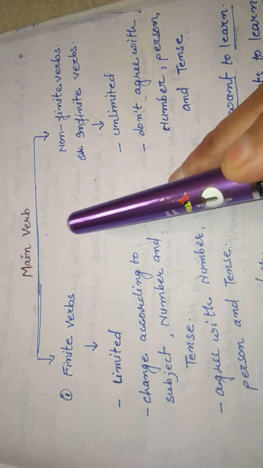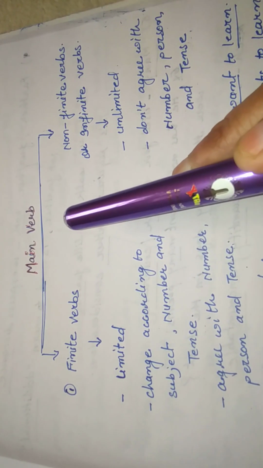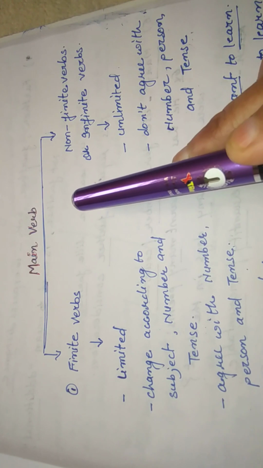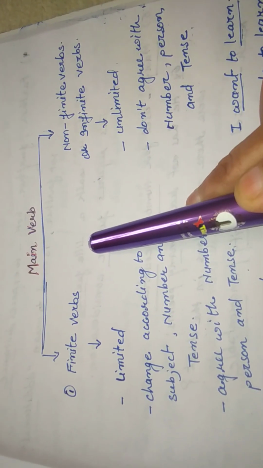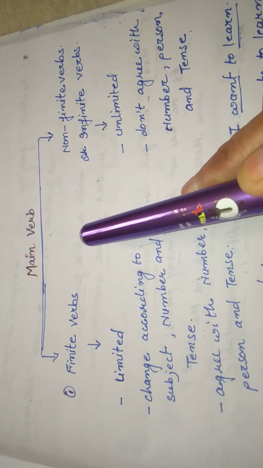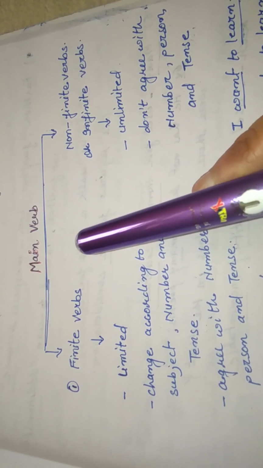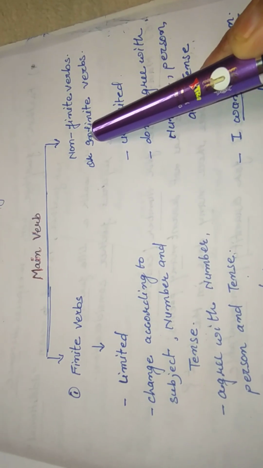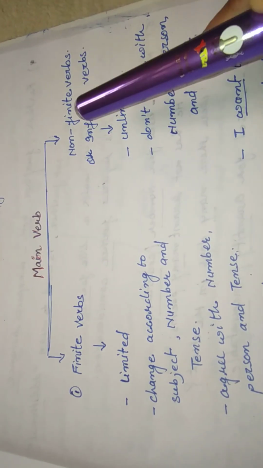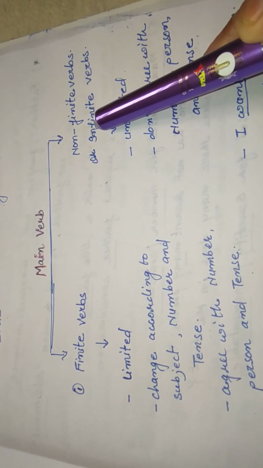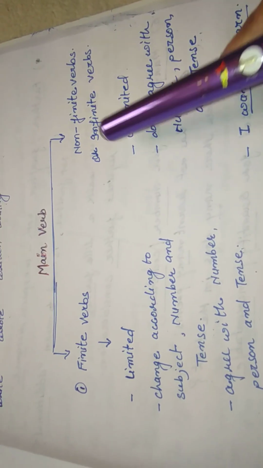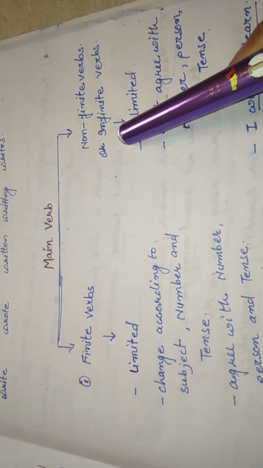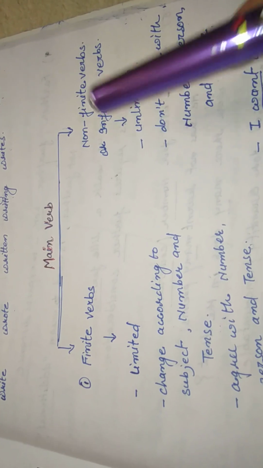Yesterday we discussed verbs, its major parts: main verb and auxiliary verb, and also learned that main verb is divided into two parts, finite and non-finite. Finite verb is limited in number, agrees with the subject, and changes according to tense, number, subject and person, while non-finite verb, which is called infinitive, is unlimited and doesn't change itself with number, person and time. Let us understand with the help of some examples about the non-finite verb.